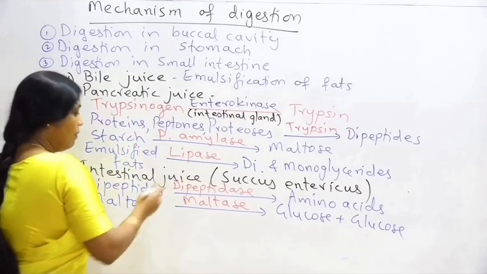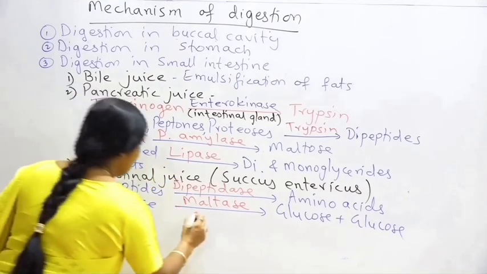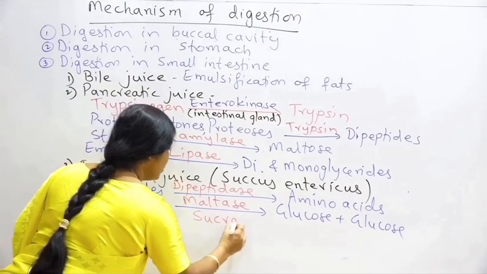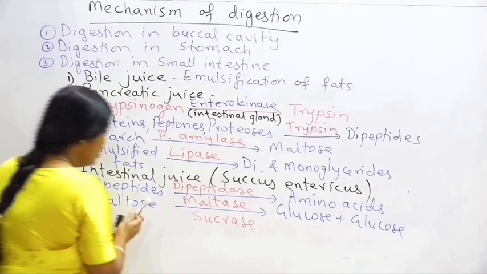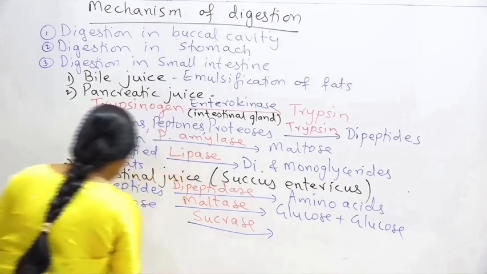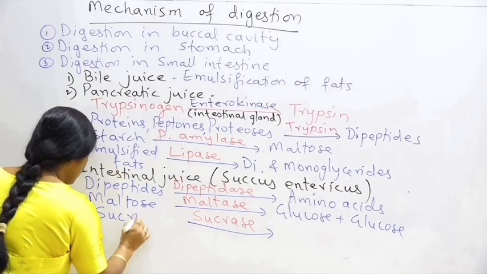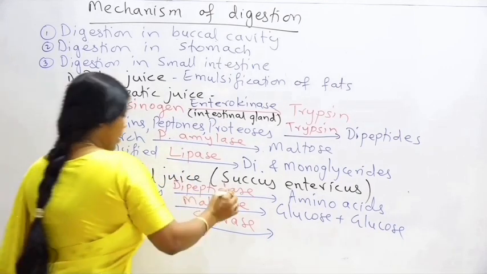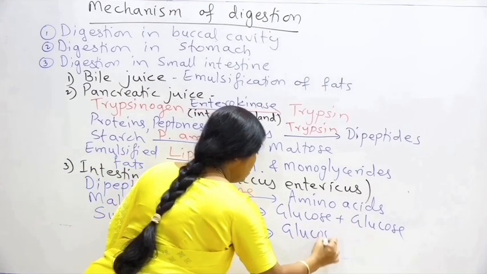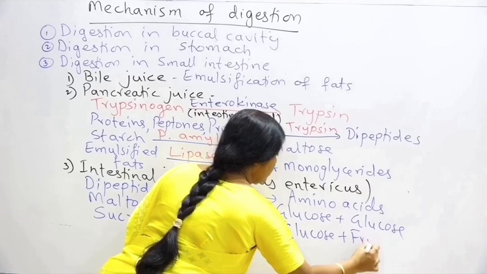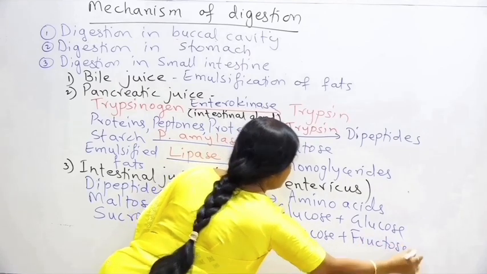Similarly, if we have taken sucrose, then the enzyme called as sucrase will act, and this sucrase will convert the sucrose, the cane sugar, into glucose plus fructose. Glucose and fructose, both are again monosaccharides.